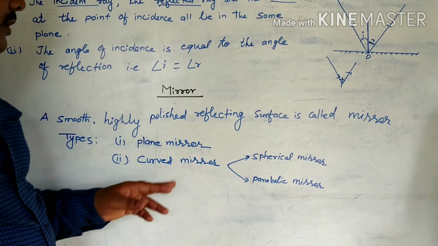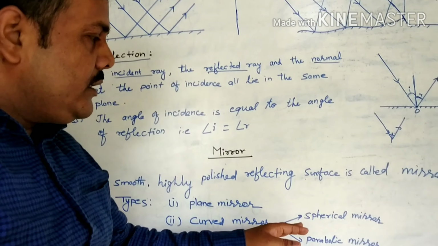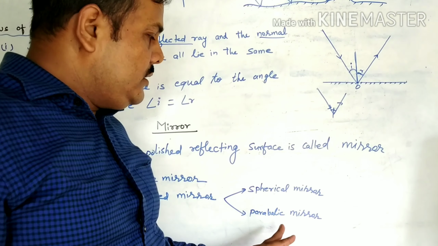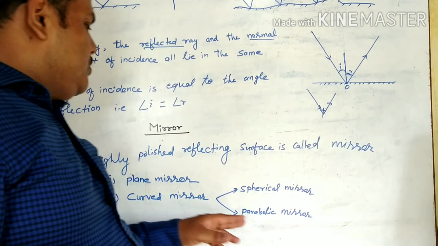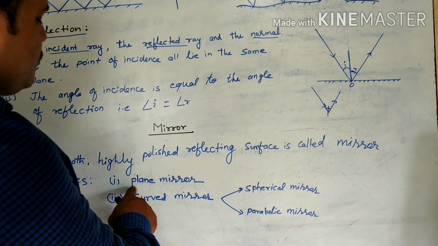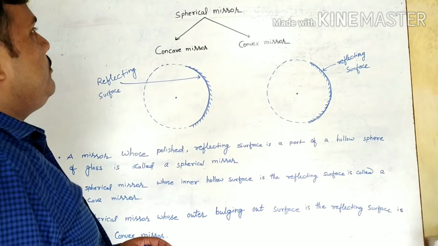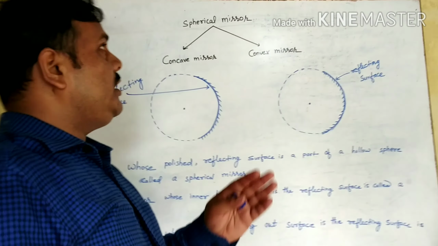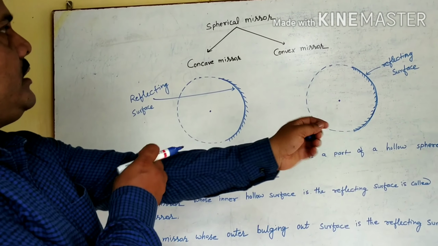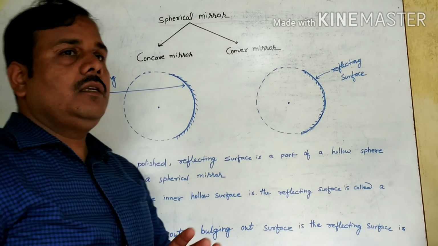There are two types of mirror: one is the plane mirror, another is the curved mirror. Curved mirrors include the spherical mirror and the parabolic mirror. So first we will discuss the plane mirror. We will discuss spherical mirrors here, but before that, the plane mirror.